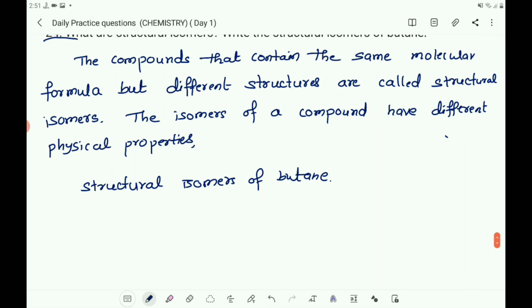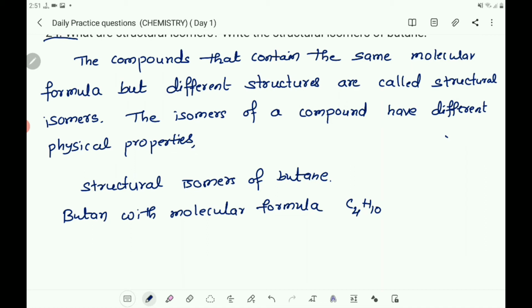So you write, butane with molecular formula C4H10 exists in two isomeric forms.